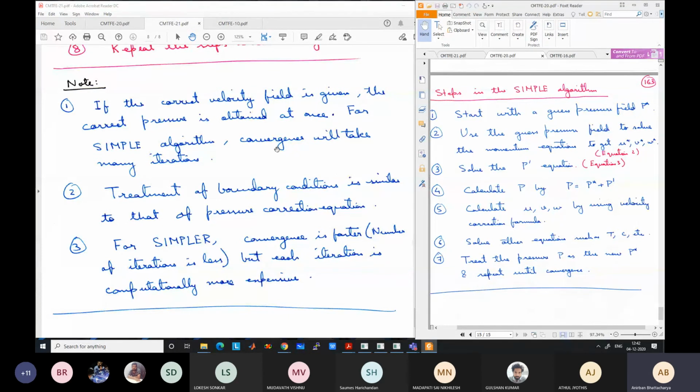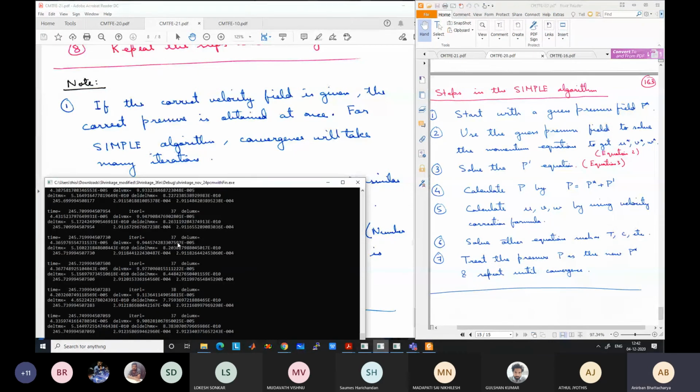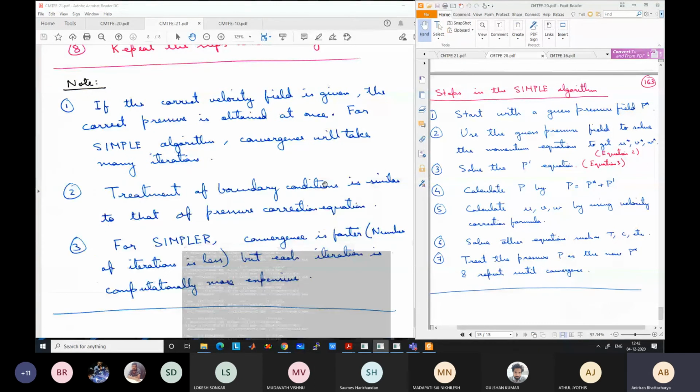I am using the SIMPLER algorithm for these calculations. It is taking 37 iterations, for example, in these cases, 37, 38, you can see it varies for each time step. The SIMPLE may take many more iterations, maybe 150 iterations. Anyway, convergence is faster for SIMPLER. So that's why it is very popular, even as compared to SIMPLEX and others.